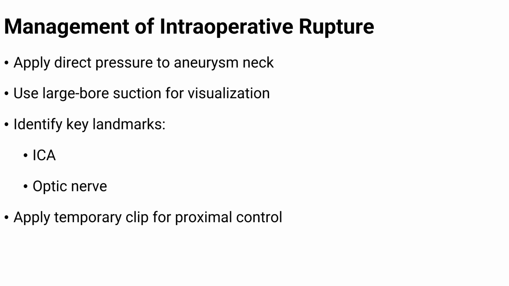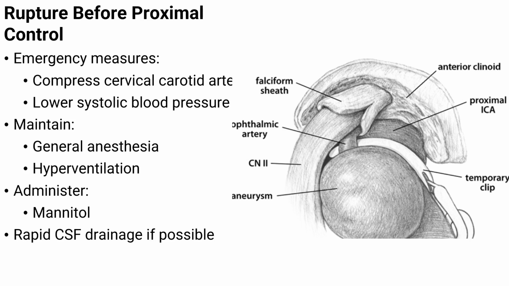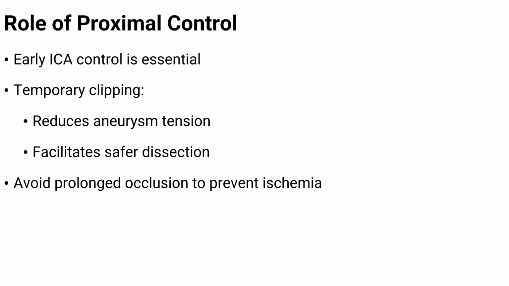Time is critical here. When rupture happens before proximal control, urgent measures are taken. Fast action matters. Carotid compression and lowering blood pressure help reduce bleeding, while anesthesia, hyperventilation, and agents like mannitol or rapid CSF drainage support brain protection during the emergency. Everything is done in coordination. Early proximal control of the internal carotid artery remains the most important preventative step because it reduces aneurysm tension and allows safer dissection, though it must be limited to avoid ischemic injury. Control must be balanced.